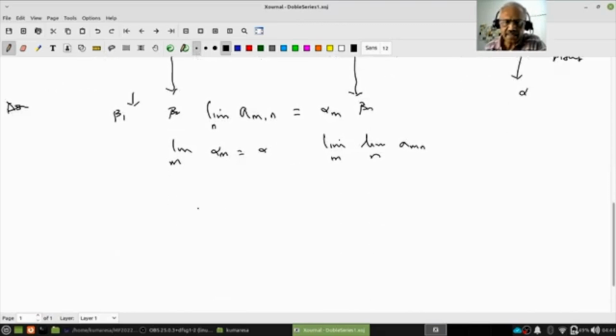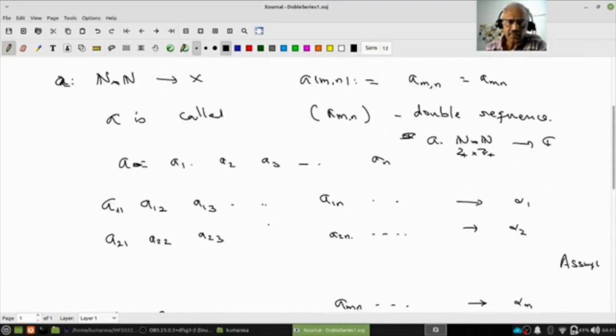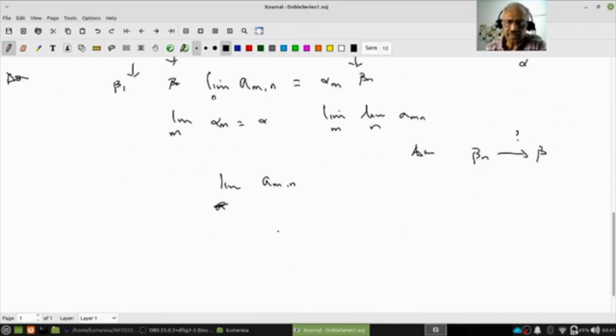Then I can ask whether this beta n converges to beta. Suppose this also, assume. Then how will I write it? Limit of a_mn. What am I doing now? I am fixing n, that is the second variable, and letting it vary over the first variable. Therefore I am taking the limit over m first. So what am I going to get? I am going to get beta n. These are all assumptions. Assume that the column-wise limits exist, and then look at the limit as n tends to infinity of beta n. Suppose this also exists.